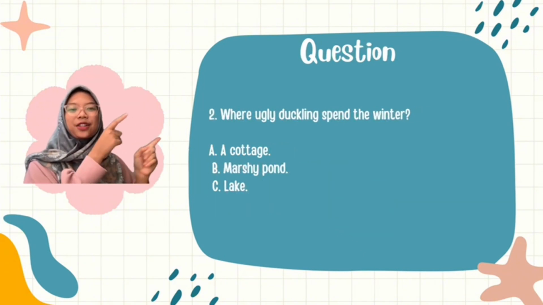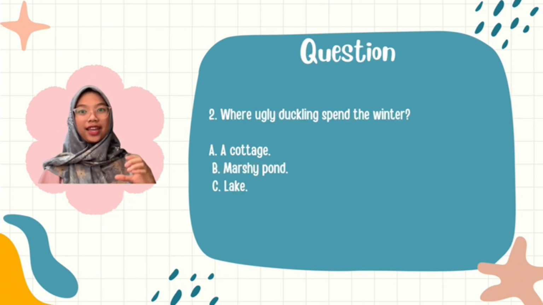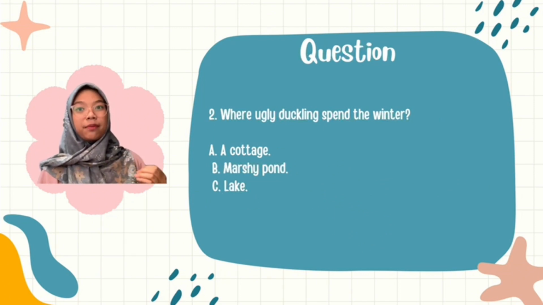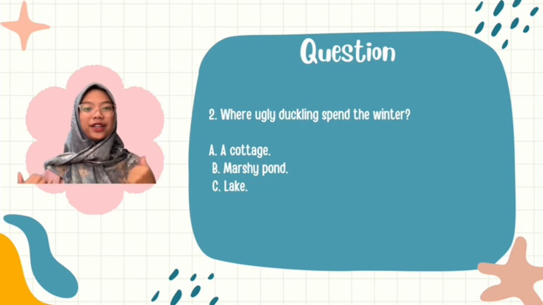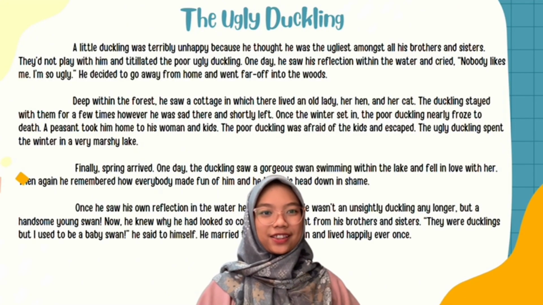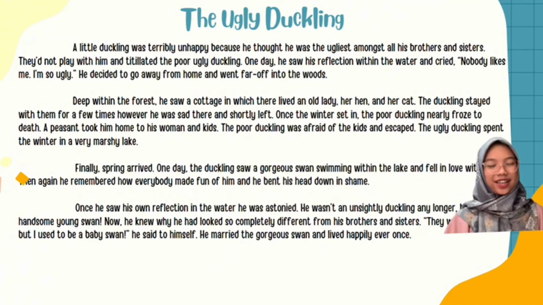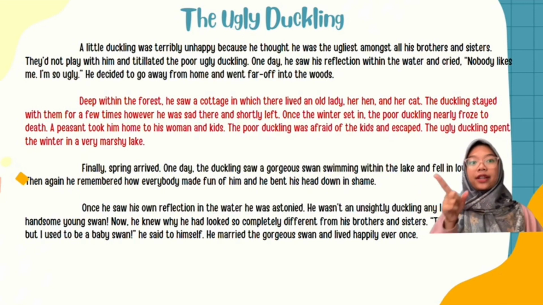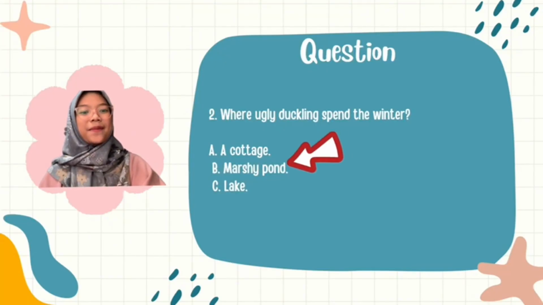This is our second question. Where did the ugly duckling spend the winter? A, a cottage; B, marshy pond; and C, lake. To answer our question, let's move again to our text. I use the scanning method. Remember, scanning is a method for searching specific information. The answer is in the second paragraph and the last sentence. The sentence is, the ugly duckling spent the winter in a very marshy lake. So, the answer is B.